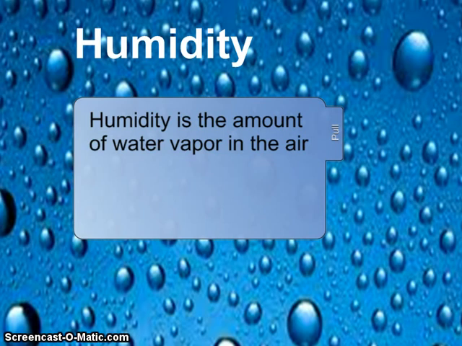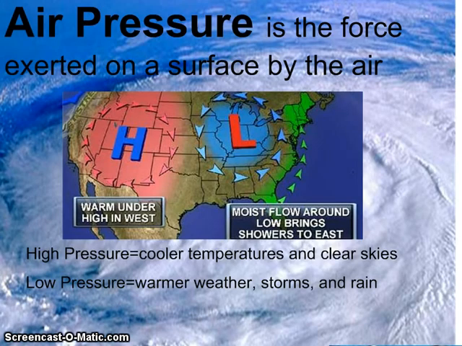Weathermen, you oftentimes hear them in the summer saying that we have 100% humidity or 80% humidity. That means that when we're looking at the amount of moisture the air can hold and the amount of moisture in it, it has about 80% of its maximum amount of water vapor contained within the air. Nebraska is known for being a very humid state in the summer. Our air is very warm and it has the capacity to hold a lot of water moisture, and it tends to do so.